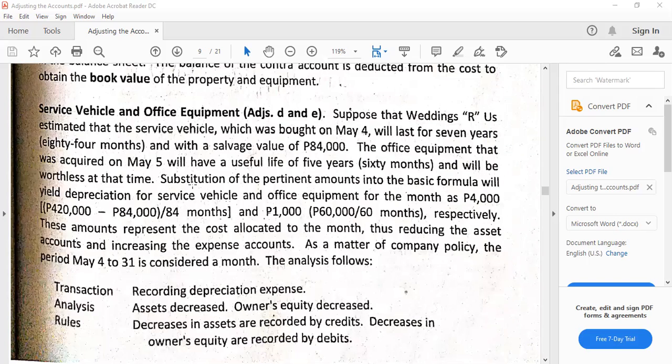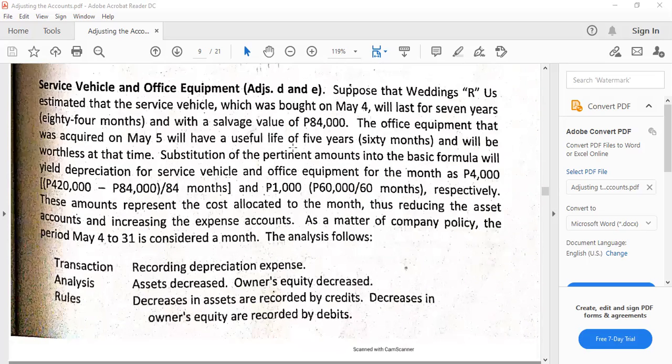We have an example here. So let's say Weddings Are Us, which is our company, bought a service vehicle on May 4, which would last for 7 years, so 84 months. In this case, the intention here is for us to compute monthly depreciation, which is also okay because the company is preparing monthly financial statements. So we have here salvage value 84,000. Then office equipment was acquired on May 5, useful life of 5 years. This is another asset, aside from the service vehicle. Then this is for the office equipment data.